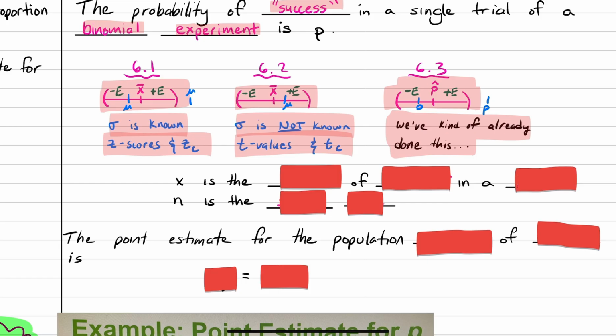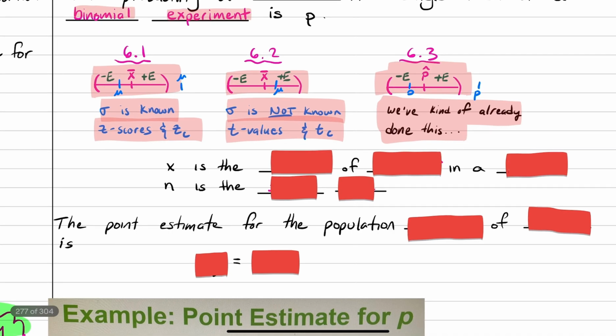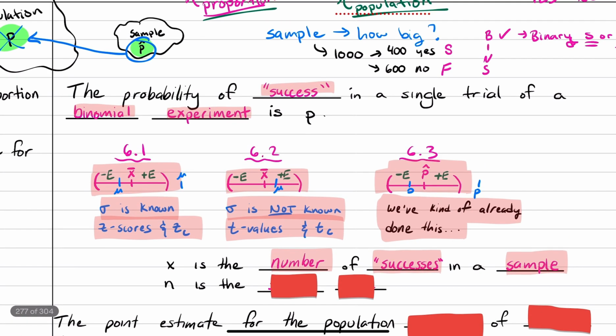So let's talk about the first formula here. X will be considered the number of successes in a sample. In my earlier example, I said there were 400 people that said yes.